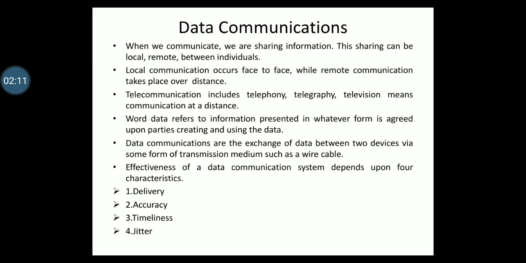Delivery. What is delivery? The system must deliver data to the correct destination. The data must be received by the intended device or user, and only by that device or user. Second, accuracy. The system must deliver the data accurately. Data that have been altered in transmission and left uncorrected are unusable.